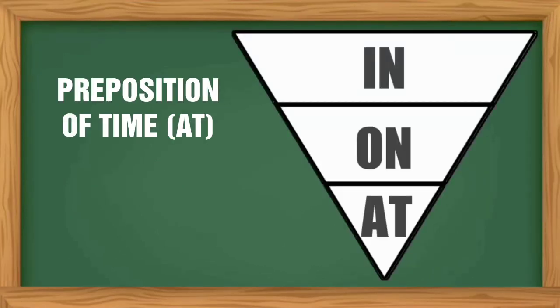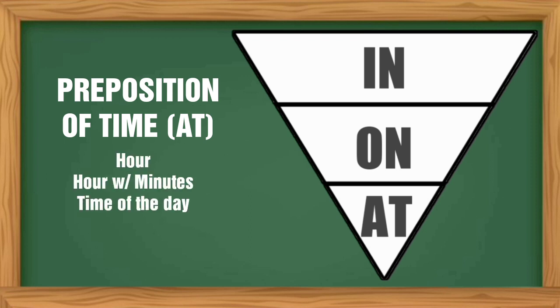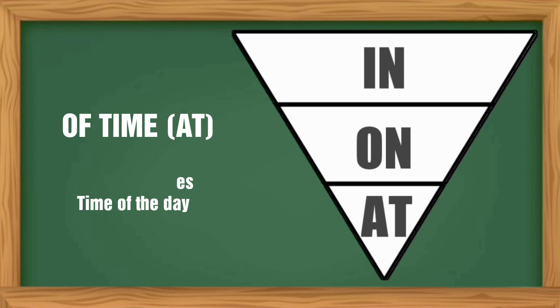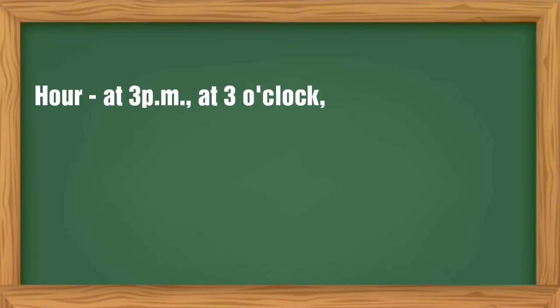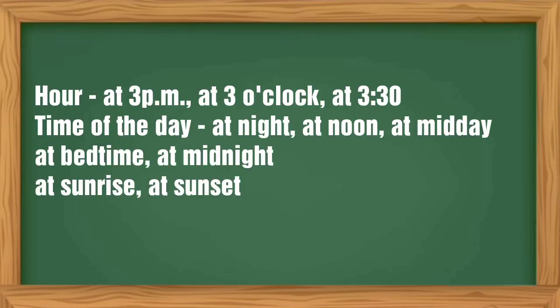As a preposition of time, at is the most specific, so it usually refers to hour with minutes, or time of the day. So here are some examples. For hours and hours with minutes, at 3 p.m., at 3 o'clock, at 3:30. For time of the day, at night, at noon, at midday, at bedtime, at midnight, at sunrise, and at sunset.